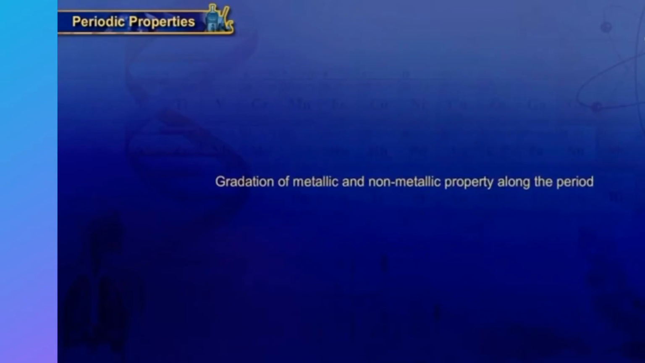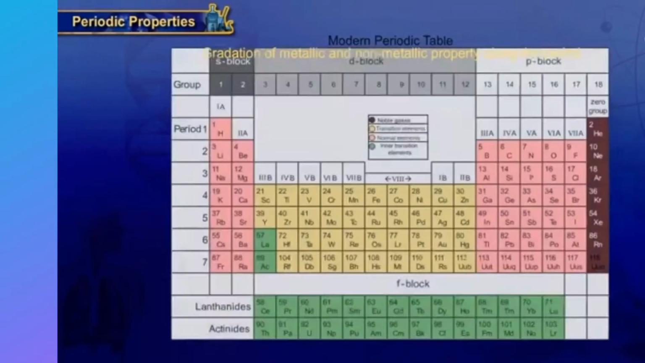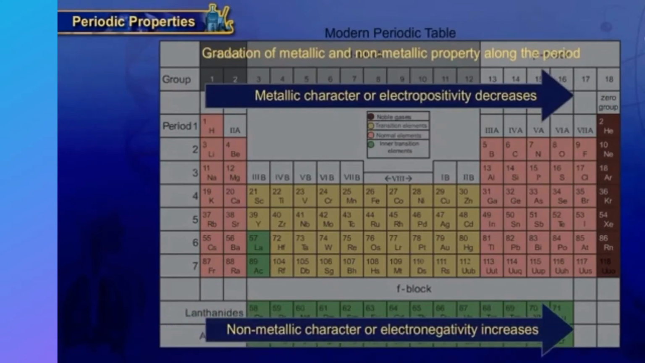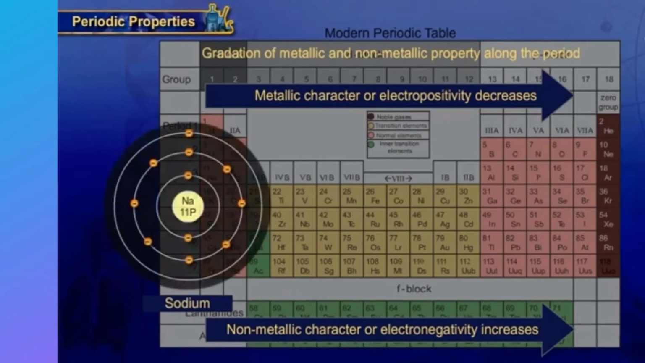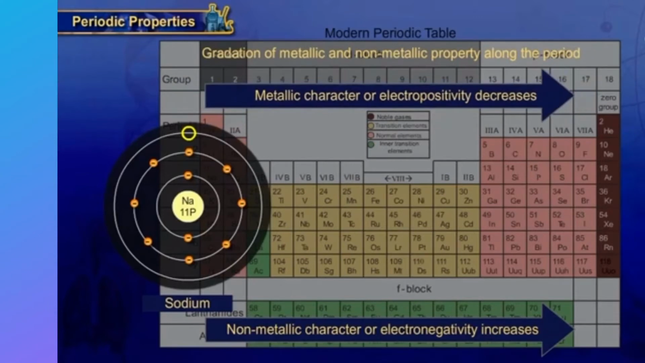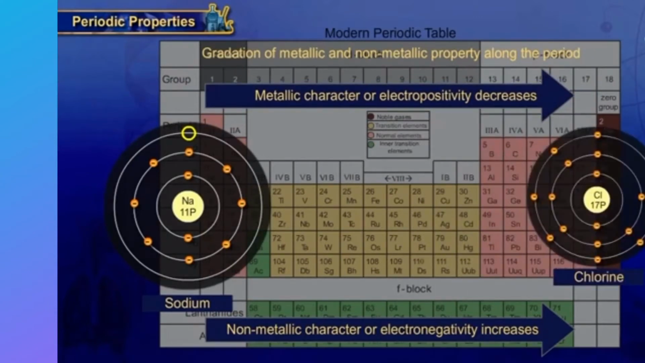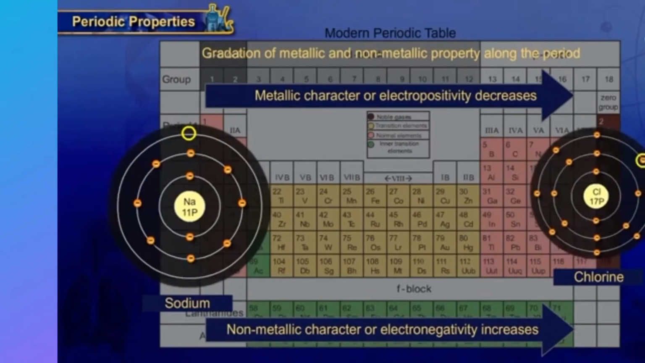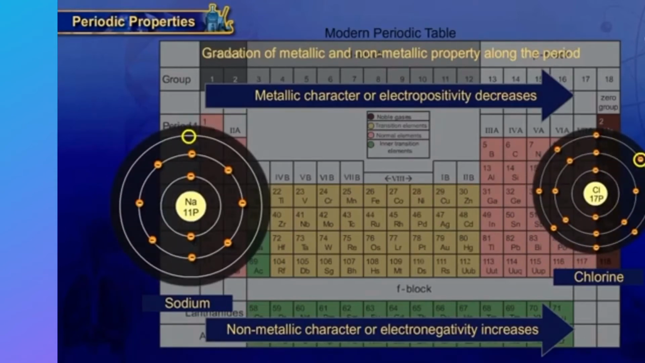Gradation of metallic and non-metallic property along the period. Metallic character decreases and non-metallic character increases from left to right in a period. That is, the tendency to lose electrons, electropositivity, decreases, and the tendency to gain electrons, electronegativity, increases because of decrease in atomic size and more powerful nucleus.